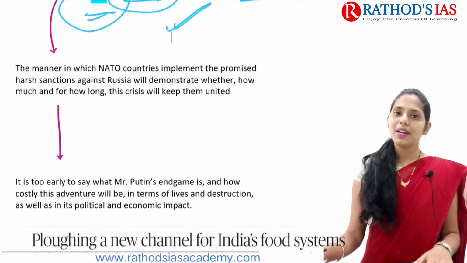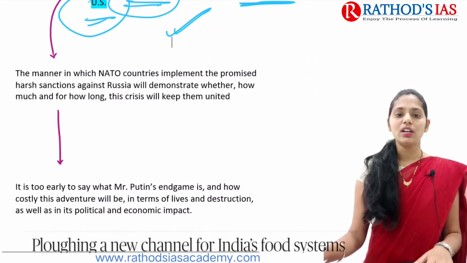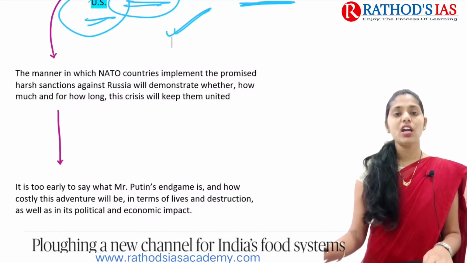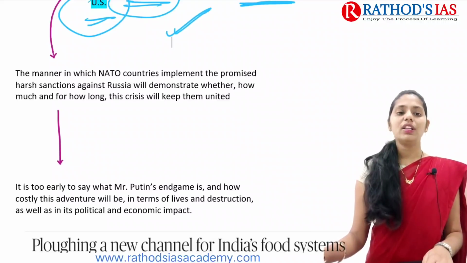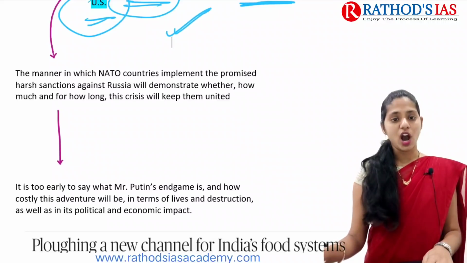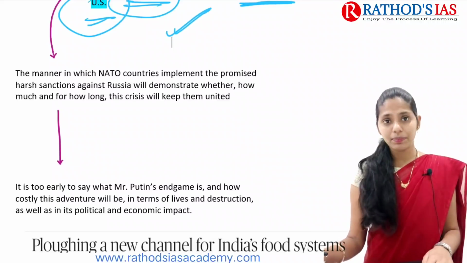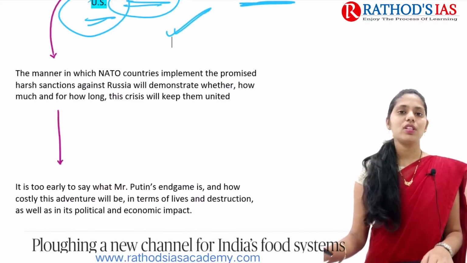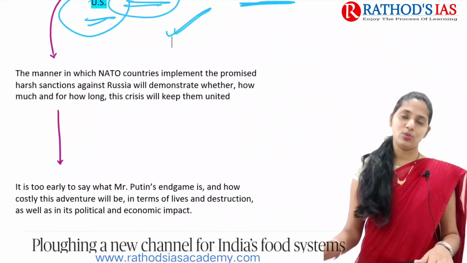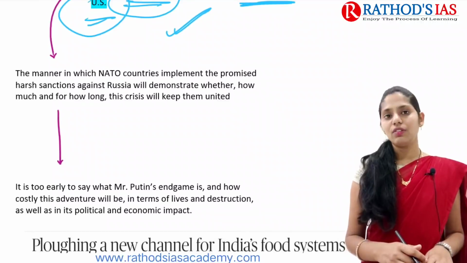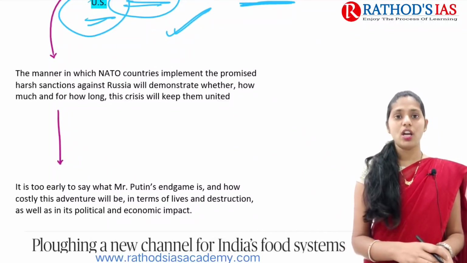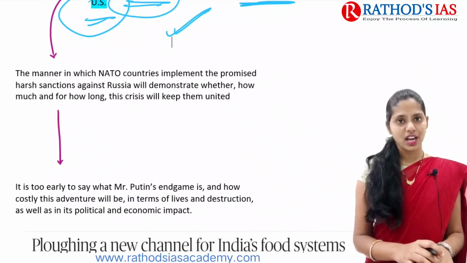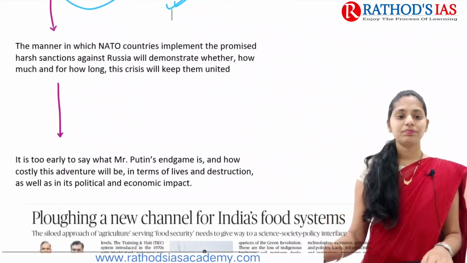Here the author mainly says that the manner in which NATO countries may implement the promised hard sanctions against Russia will demonstrate how much and how long this crisis will keep them united. So here is one question: because of these differences seen between Ukraine and Russia, and even the US and European countries and Russia, we need to watch how much and how long this crisis will keep them united.